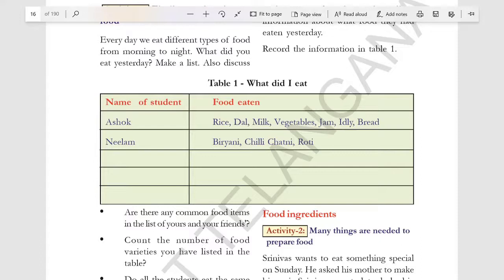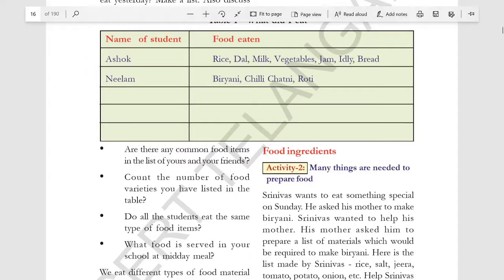One day, in the morning we eat one type of food, and at lunch, dinner and snacks we eat different ones. You and your friend might not be having the same food. So make a list of what you and your friends had, and write it in this table.